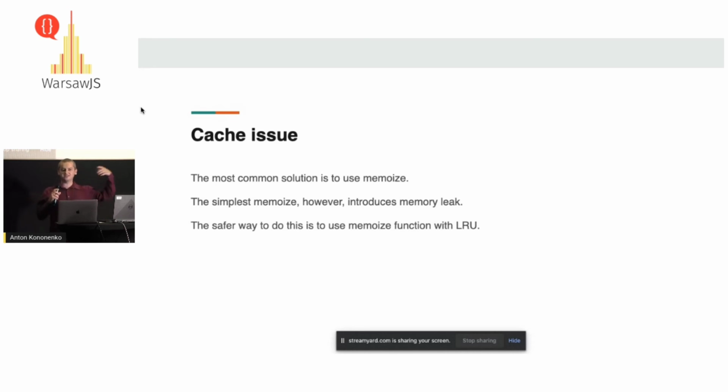And if you have such memoize and change your view all the time and it gets memoized, and memory pressure gets high, you actually have a memory leak due to this memoize. That's a big problem if you have a long-living web application. The safer way is to use LRU. How does LRU work? LRU basically remembers recently used calls, and you just limit. You say not to memoize everything, but memoize, let's say, 100 calls. That's fine. And the rest we can invoke again.